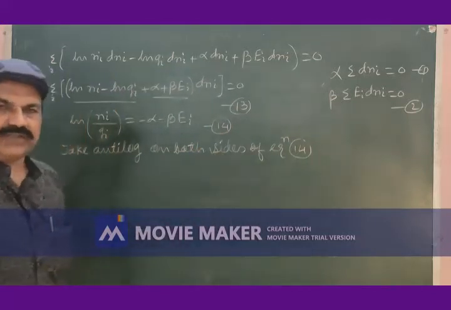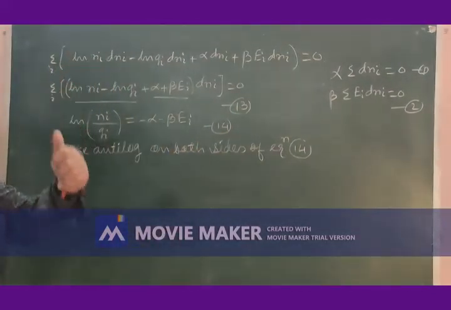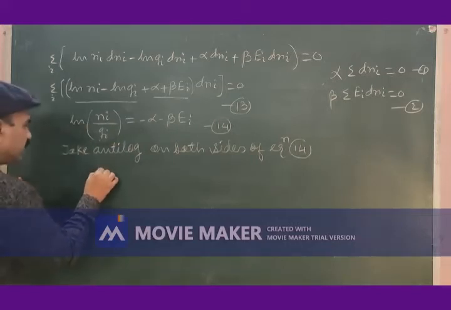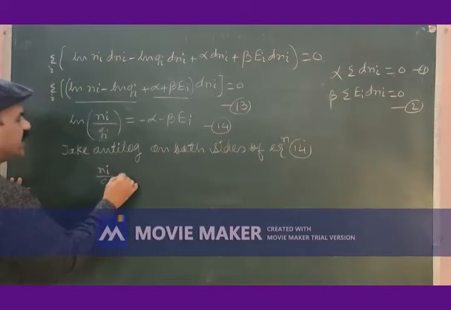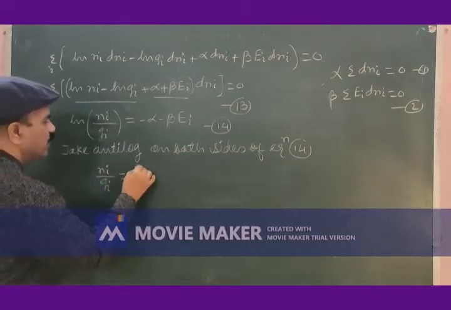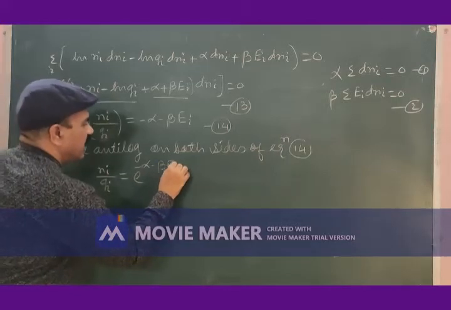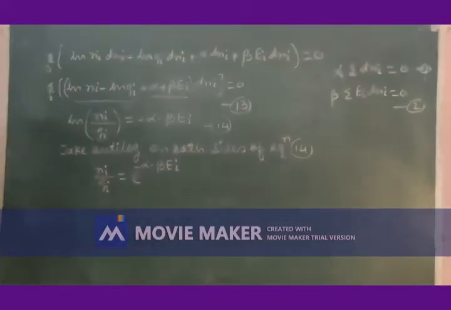Of equation 14. If you take antilog on both sides of equation 14, you will have ni by gi is equal to e to the power minus alpha minus beta ei.